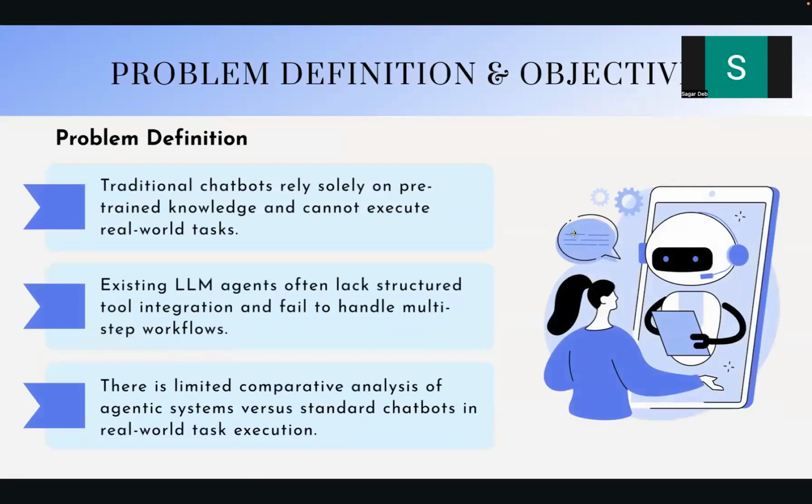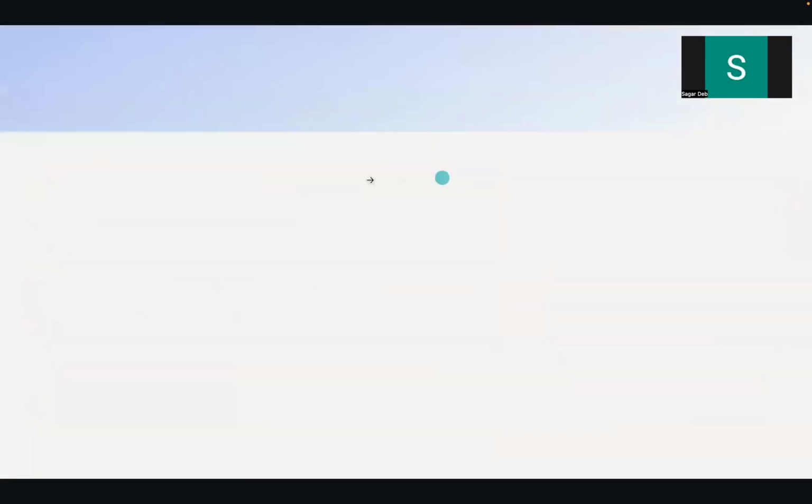So depending on these gaps, we have defined our problem: we want to create an AI assistant which has all the capabilities that one wants from an AI assistant, such as getting information from the web, controlling the web like a normal human does, browsing it, surfing it, and communicating with the user. So focusing on these three main capabilities, one of information retrieval, one of web searching, and one for communication, we are creating an AI agent with three capabilities.